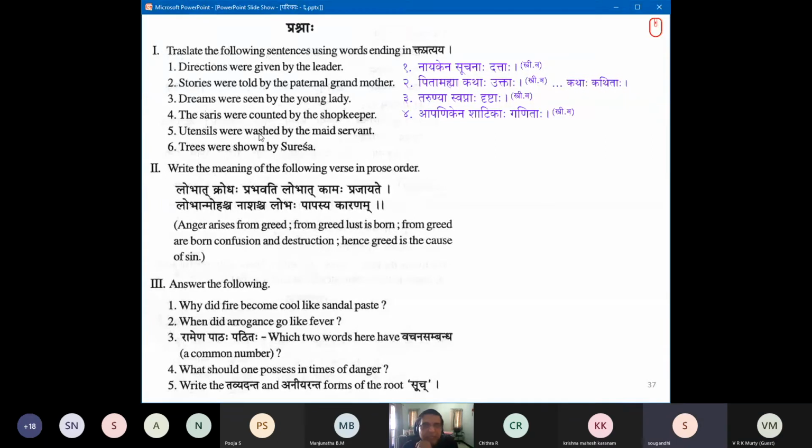See, slowly, let me help. Okay. So let us say the tree is washed. Then I would say vrikshaha prakshalitaha. Let us say sthalika is washed. Okay. Sthalika is strilinga. So sthalika prakshalita I will do. Now utensil is patram.